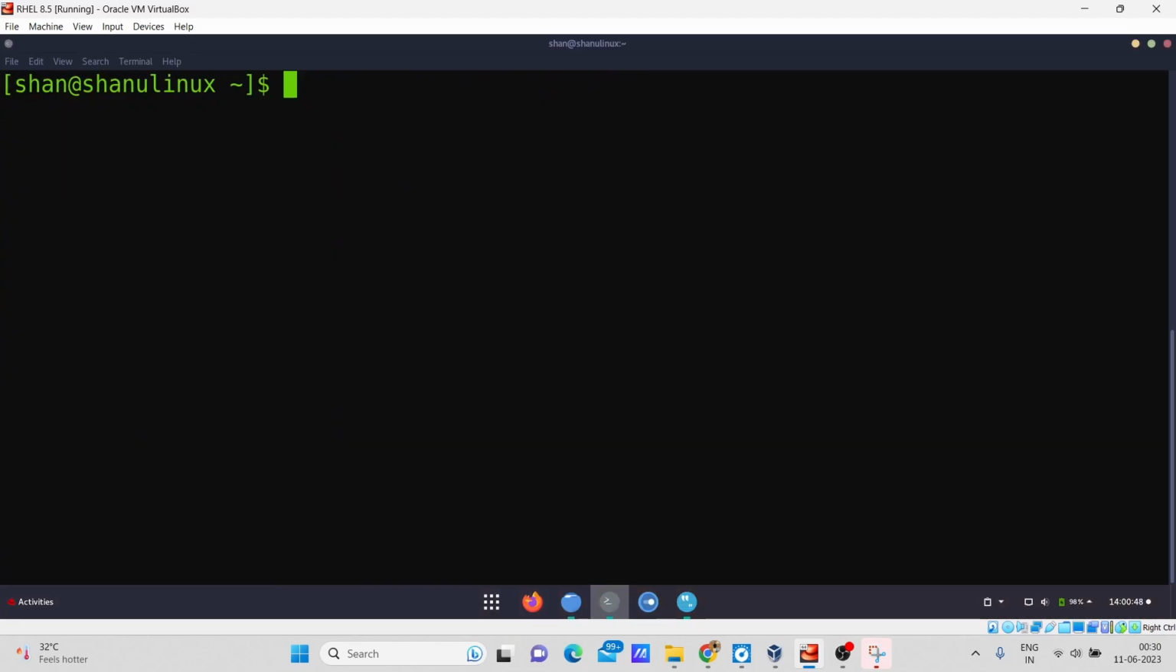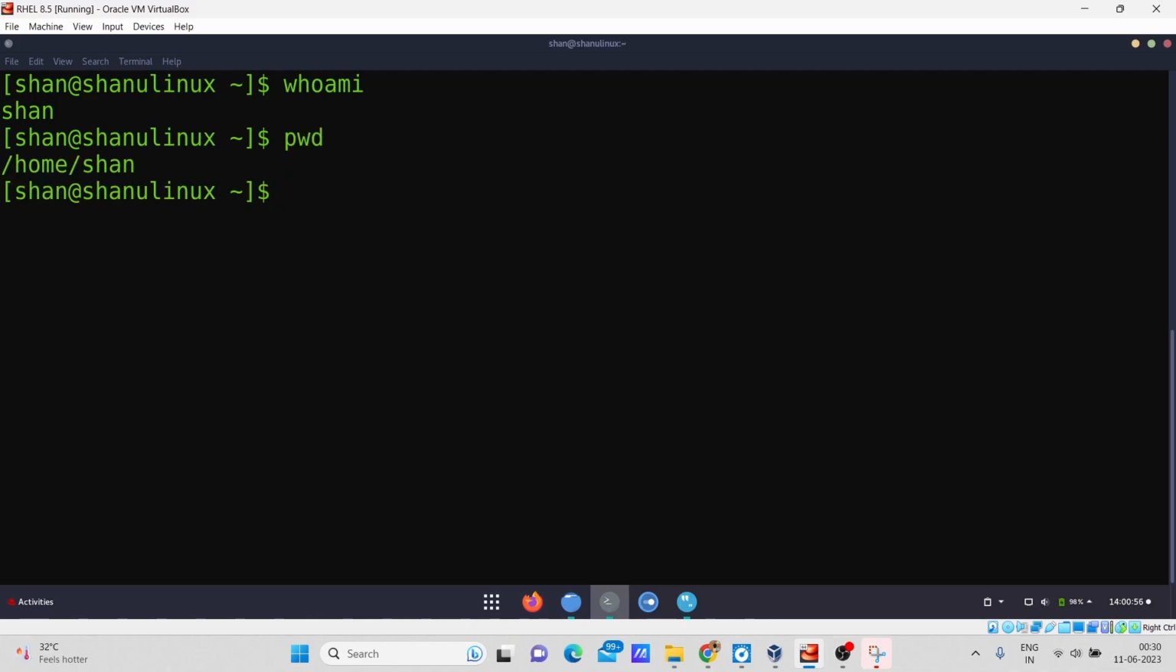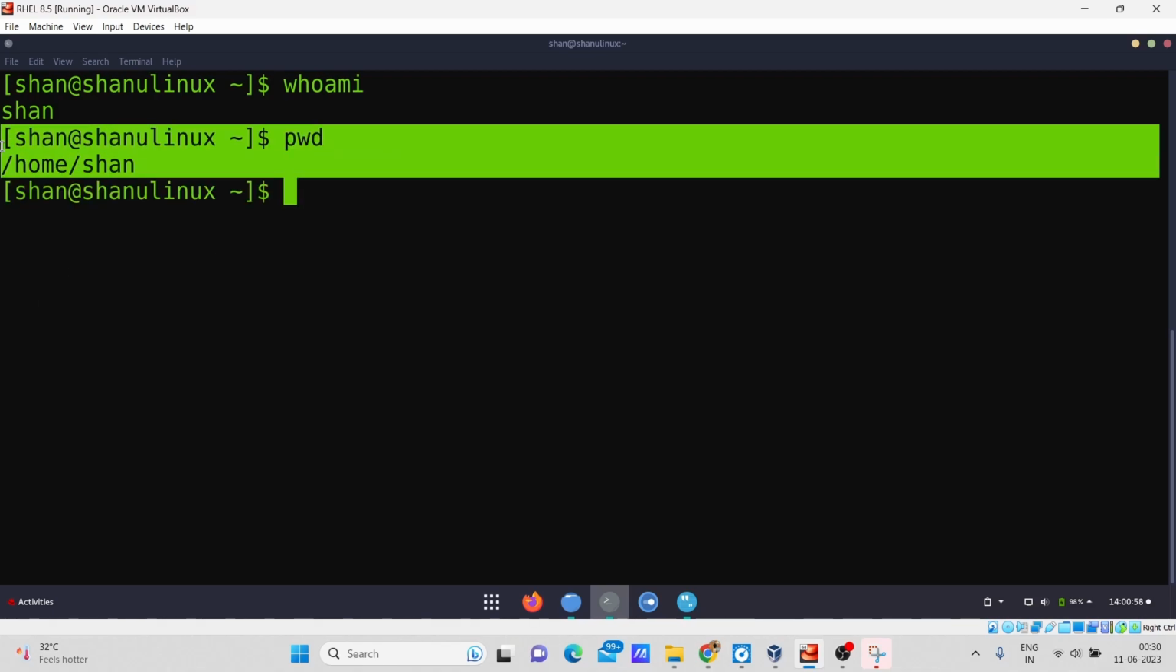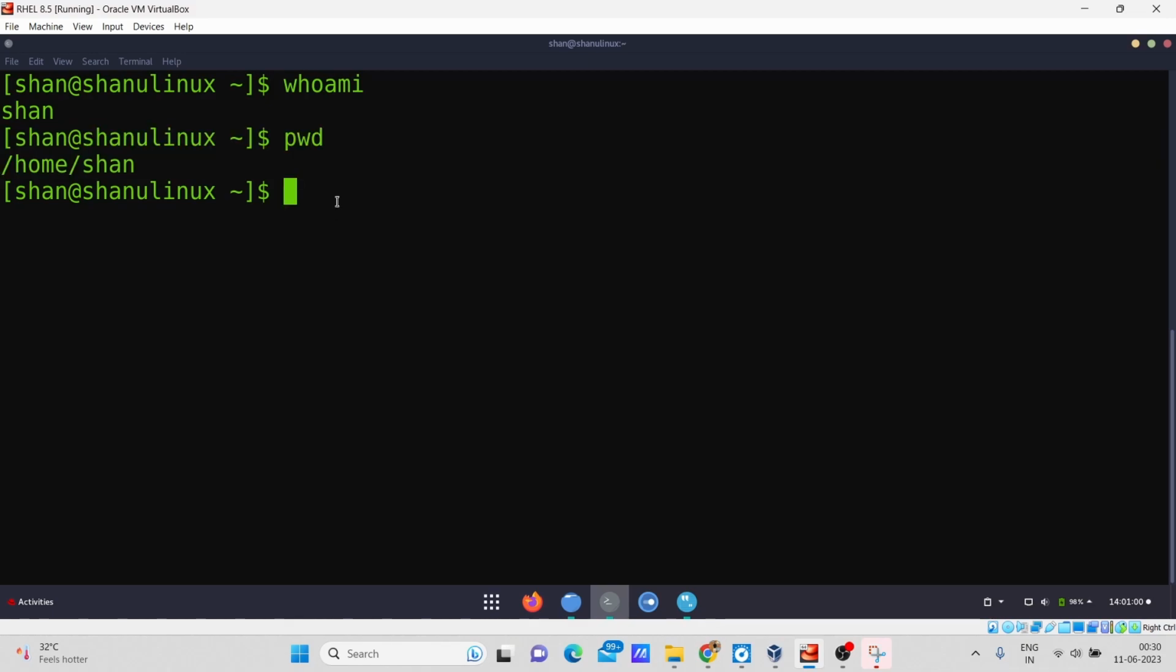So now you can see right now I am in my shan user, and I will check which directory I am in. I am in my home directory in shan. Here I will try to create a file with the touch command. The first way is the touch command. I will simply type touch and give a name; you can give any kind of name. For example, I'm creating a devops file. After entering it, you can see it has been created.